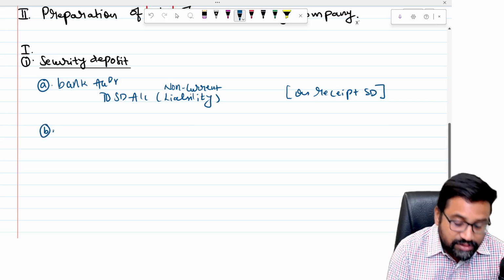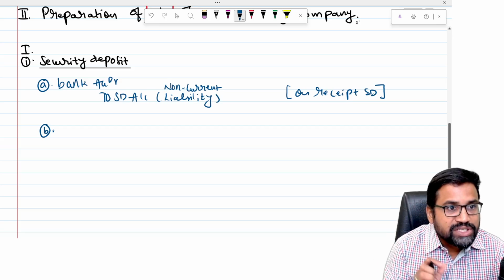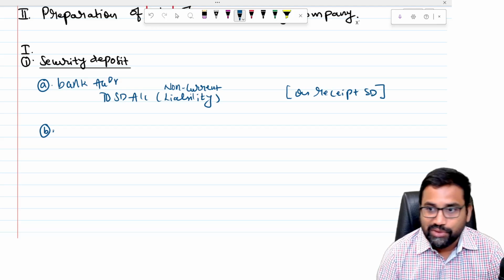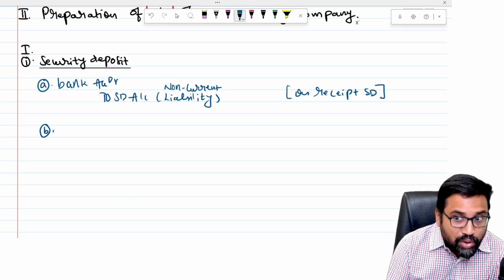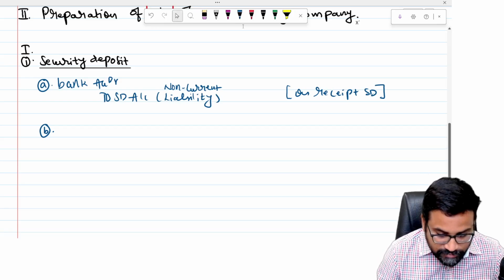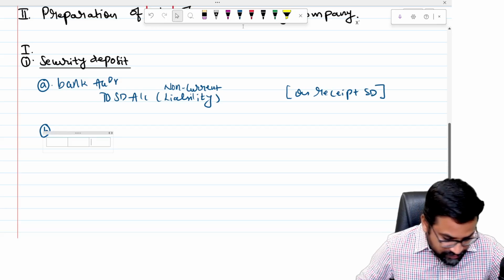And sir, there is one provision. The security deposit which is taken by the electricity companies, they need to pay interest also on that. On the security deposit deposited by the consumer, interest will be paid. So on the security deposit, interest will be generated, sir.